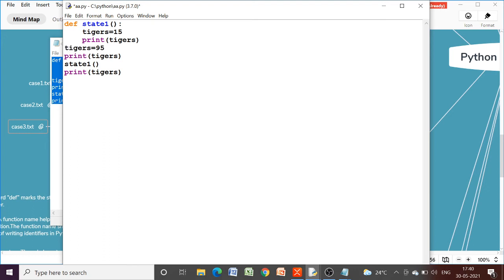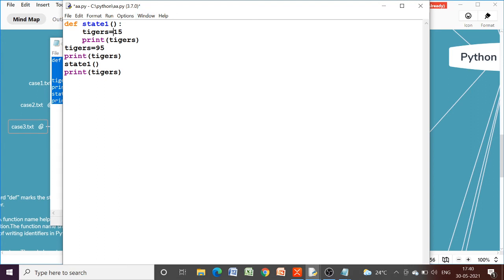So as I told you, if the same name exists in a local variable and a global variable, then the local variable hides the global variable, because here we are using the assignment operator, and as soon as we use the assignment operator in Python, what happens? It creates a variable by default in the current environment.